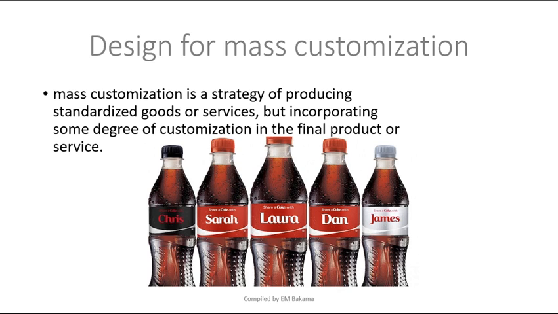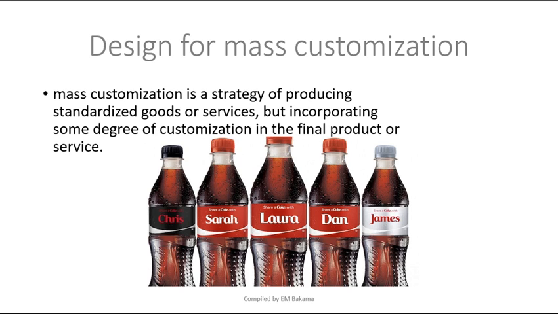Like what you can see right now, we have 5 bottles, and every bottle is different in terms of having a specific thing. The first one is Chris, it's black, and then there's Chris on it. The other one, about James, is a bit white. Actually the content is still the same, but we just try to make something different so that even when the customer buys, they can say my Coca-Cola is different from yours.